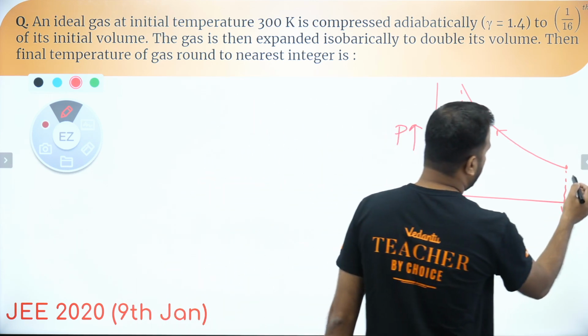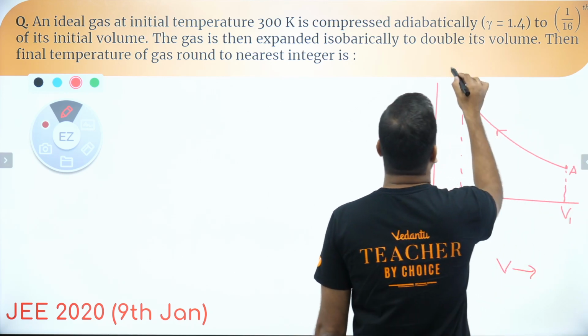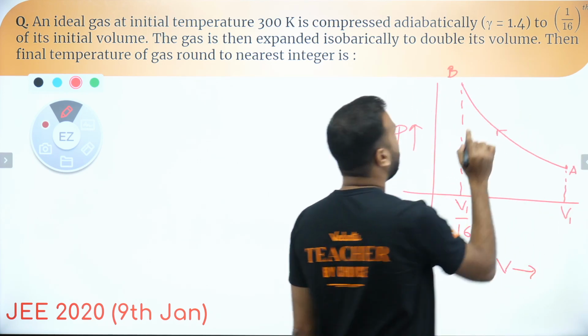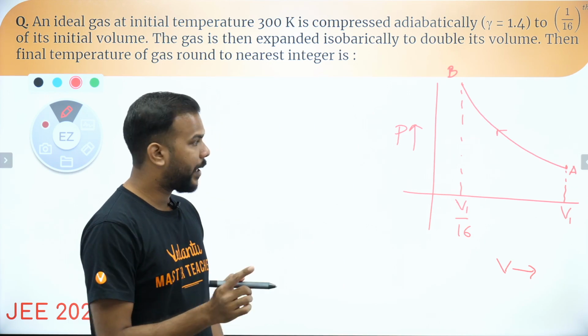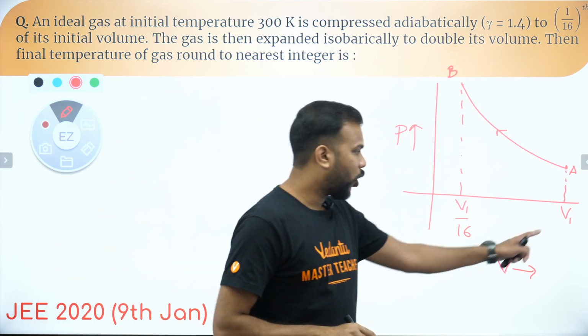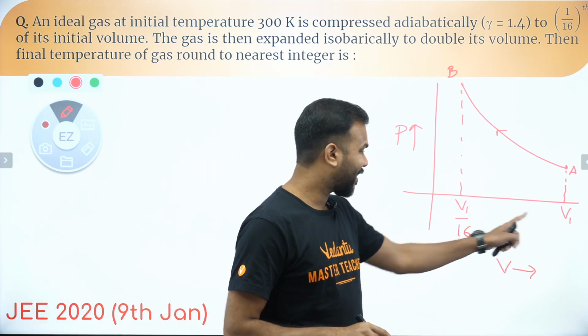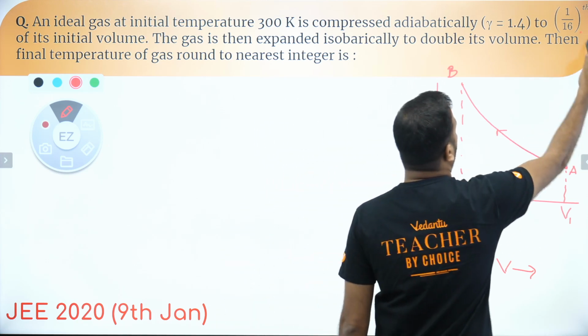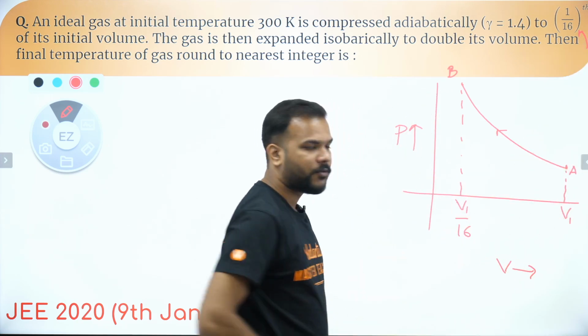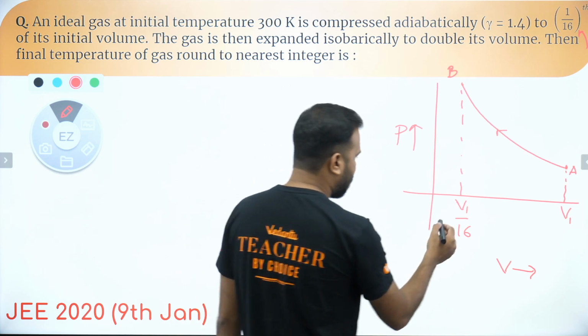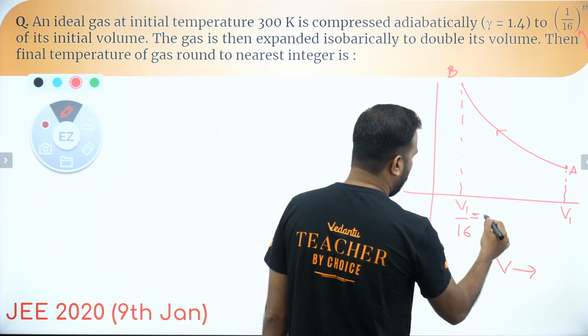Say you have taken it from point A to B. That's what is happening to the gas when it is compressed adiabatically. Its volume becomes 1 by 16th of its original volume. So it was V1, it becomes V1 by 16, and let's call this volume V2.